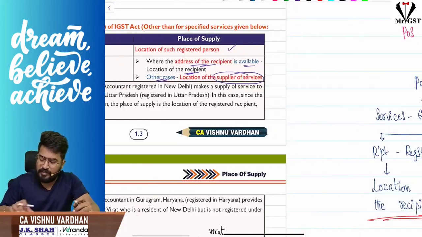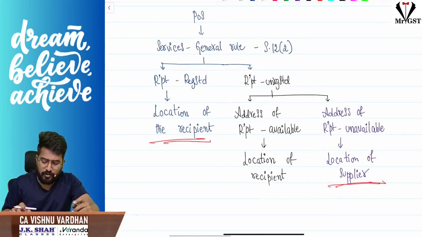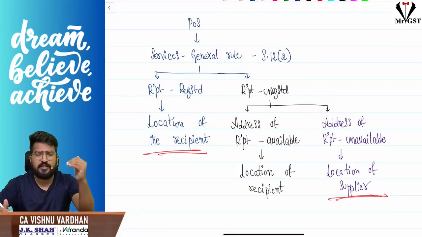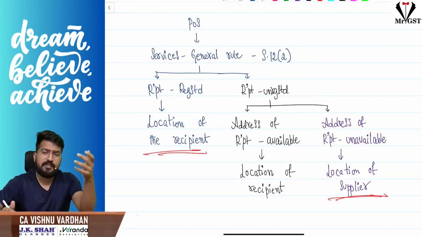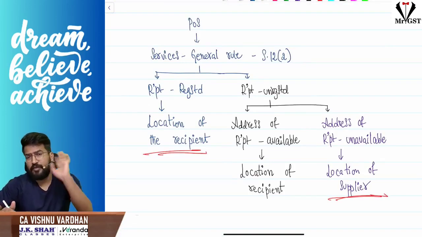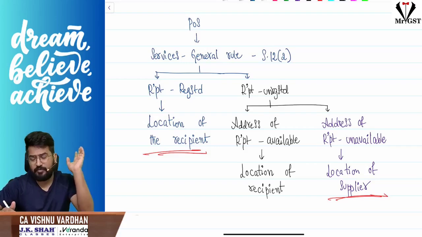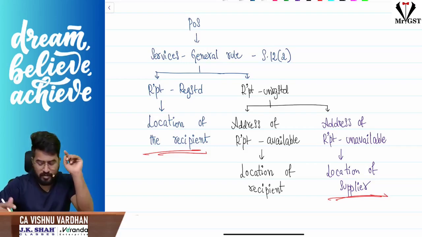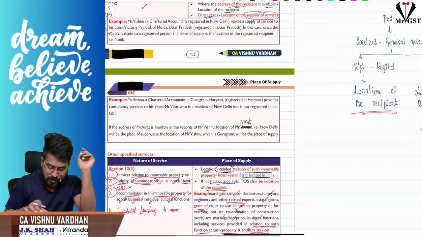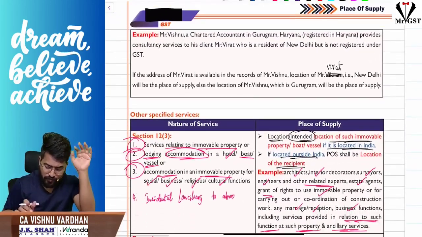So I repeat, section 12 subsection 2 general rule is all about that if the recipient is registered, his address where he is registered will be the place of supply. If he is unregistered, then if you have his address, take his address as place of supply. If you don't have his address, then your address will be the place of supply. Clear? I repeat, subsection 2 comes into picture when all other subsections are not applicable. Next, there are examples which you can go through.